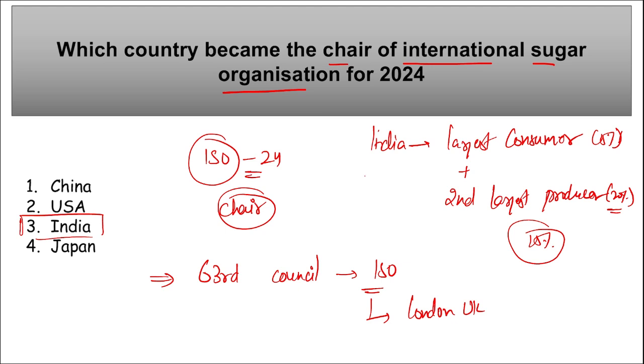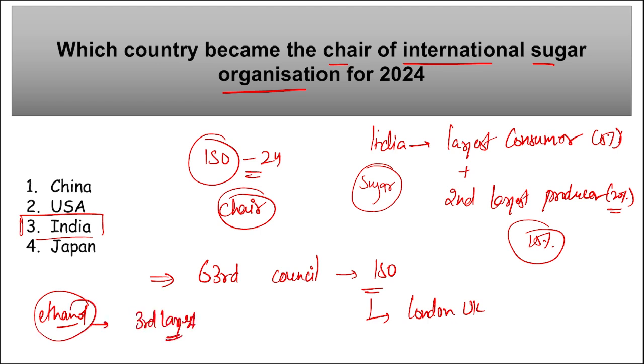If we talk about ethanol, remember India is the third largest ethanol producer after USA and Brazil. This news is also important.